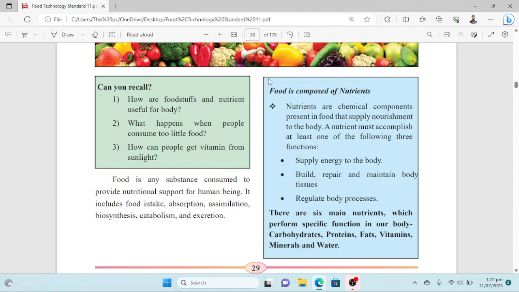Nutrients are chemical components present in food that supply nourishment to the body. A nutrient must accomplish at least one of the following functions. If any substance accomplishes one of these 3 functions, we say this is a nutrient. What are those 3 functions? First of all, supply energy to the body, or build, repair and maintain body tissues, or regulate body processes. So these are the basic roles of any nutrient in the body.